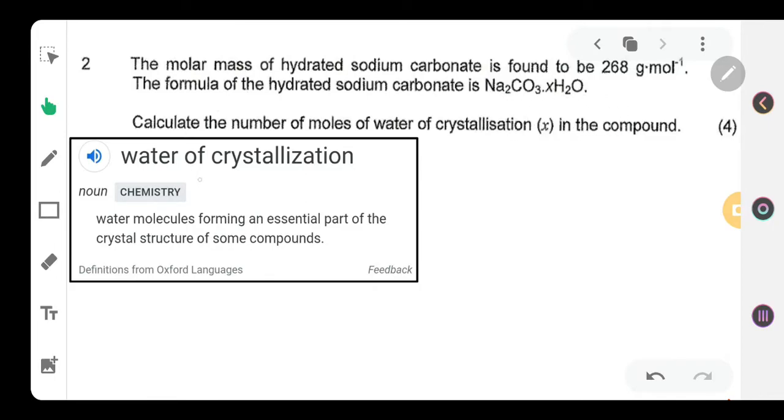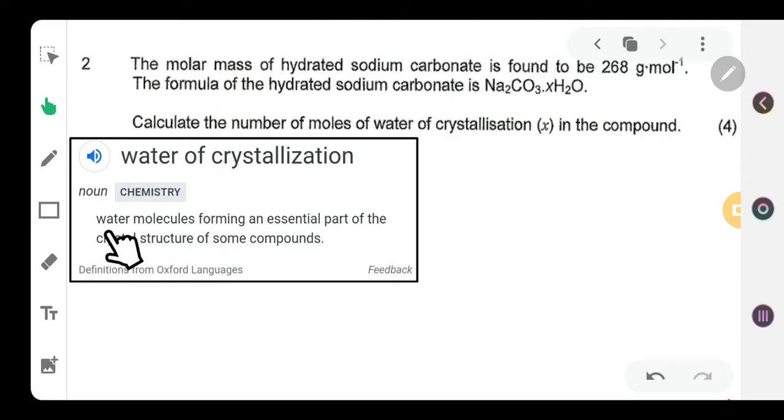The question says, calculate the number of moles of water of crystallization, which is X, this value here, in the compound. So you might be asking, what is water of crystallization? Basically, there are certain salts that like water quite a bit, and therefore their molecular structure exists with water molecules as part of it.